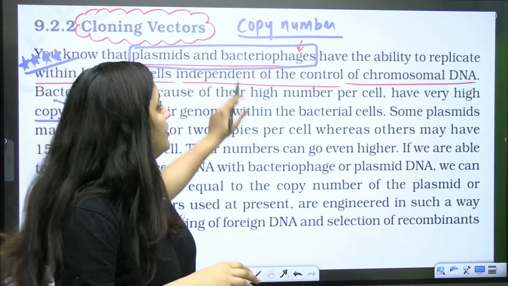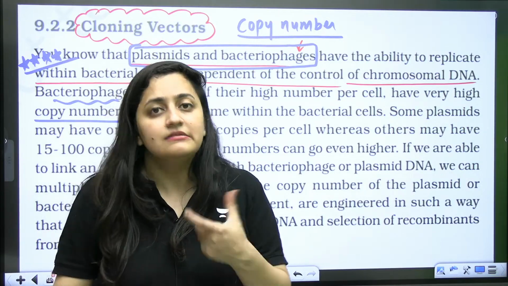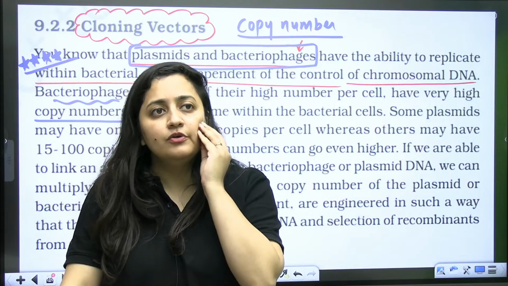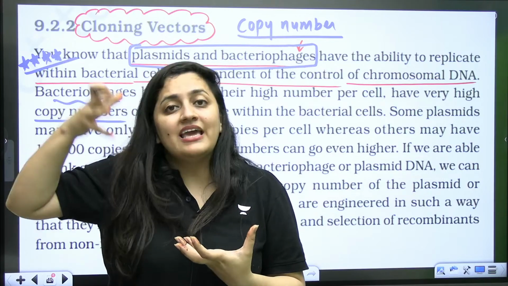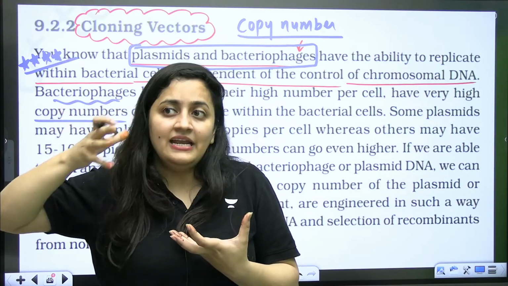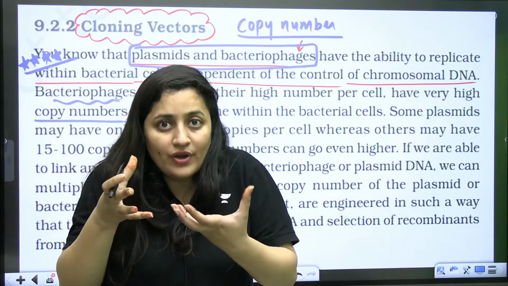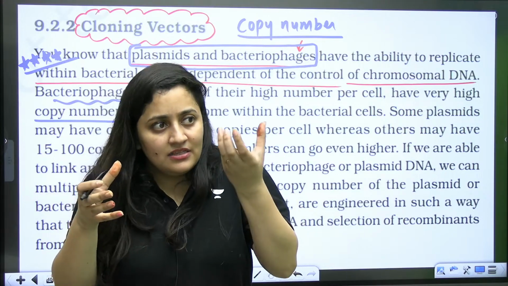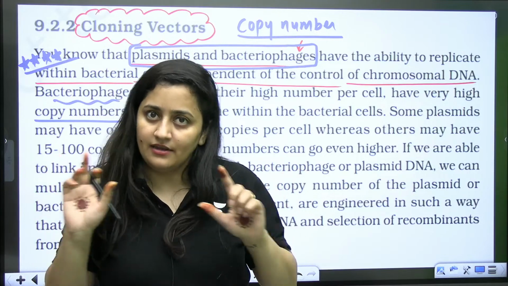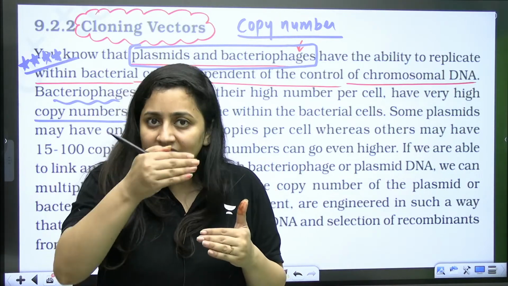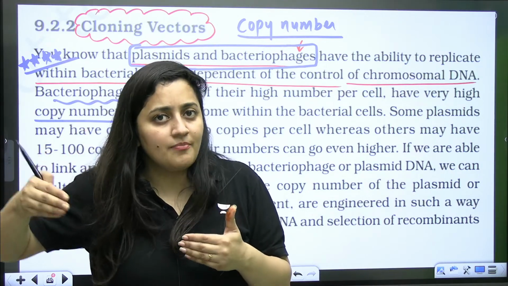So when you use the word copy number, we have different types of vectors. Definitely they have different properties. Certain vectors can contain a DNA of certain base pairs only, or certain kilo base pairs only. Certain vectors can replicate DNA having many base pairs. So these different vectors can copy a certain size of the desired DNA. This is the first thing. Second thing is that these vectors replicate,